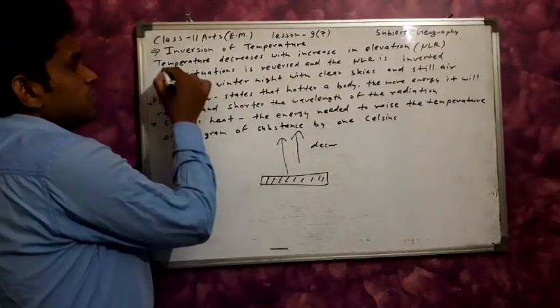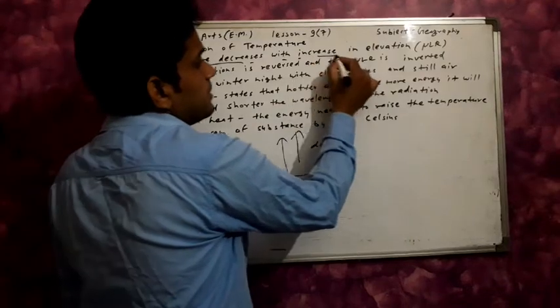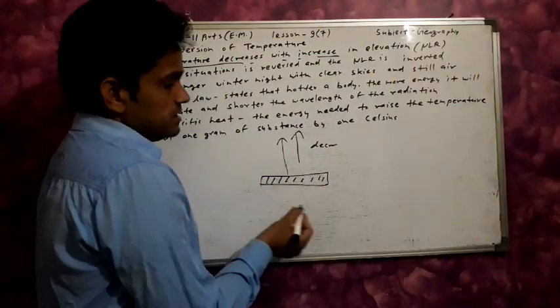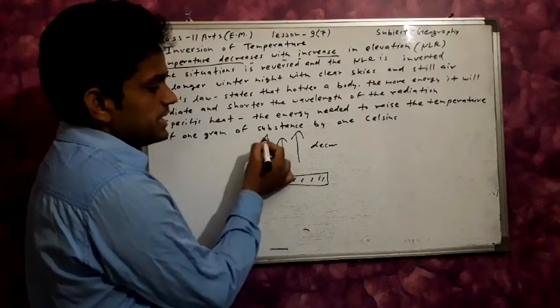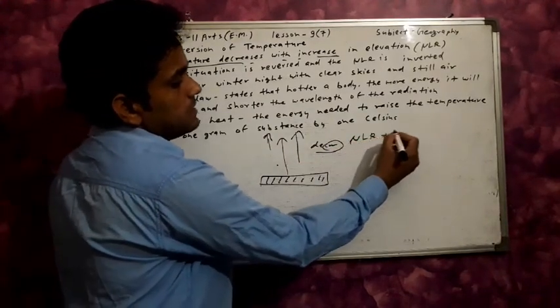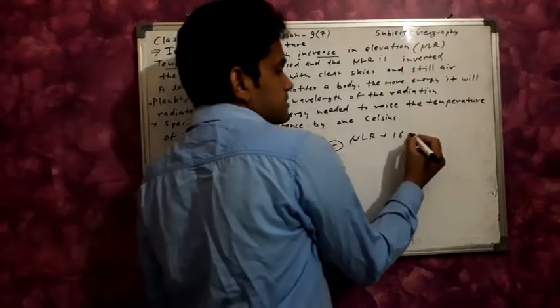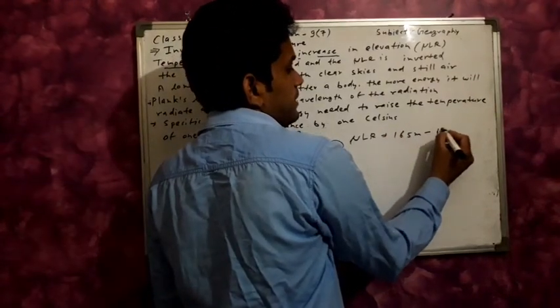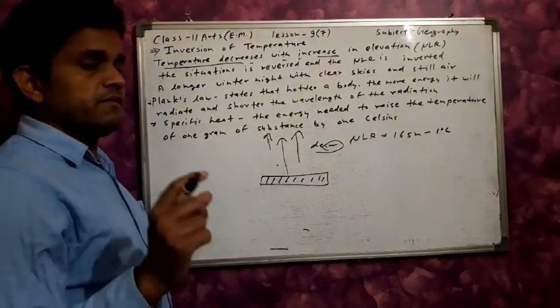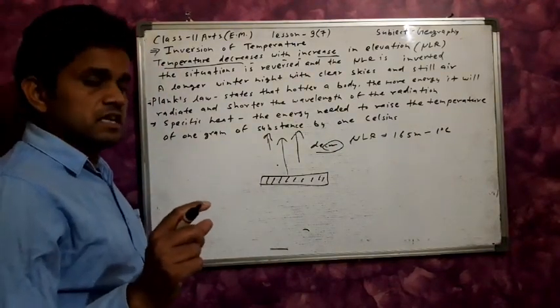According to altitude, the temperature decreases with increase in elevation. जैसे जैसे हम हाइट में अपर साइड में जाएंगे, the temperature decreases, that is called the NLR, and the NLR is: per 165 meters, 1 degree Celsius temperature decreases.